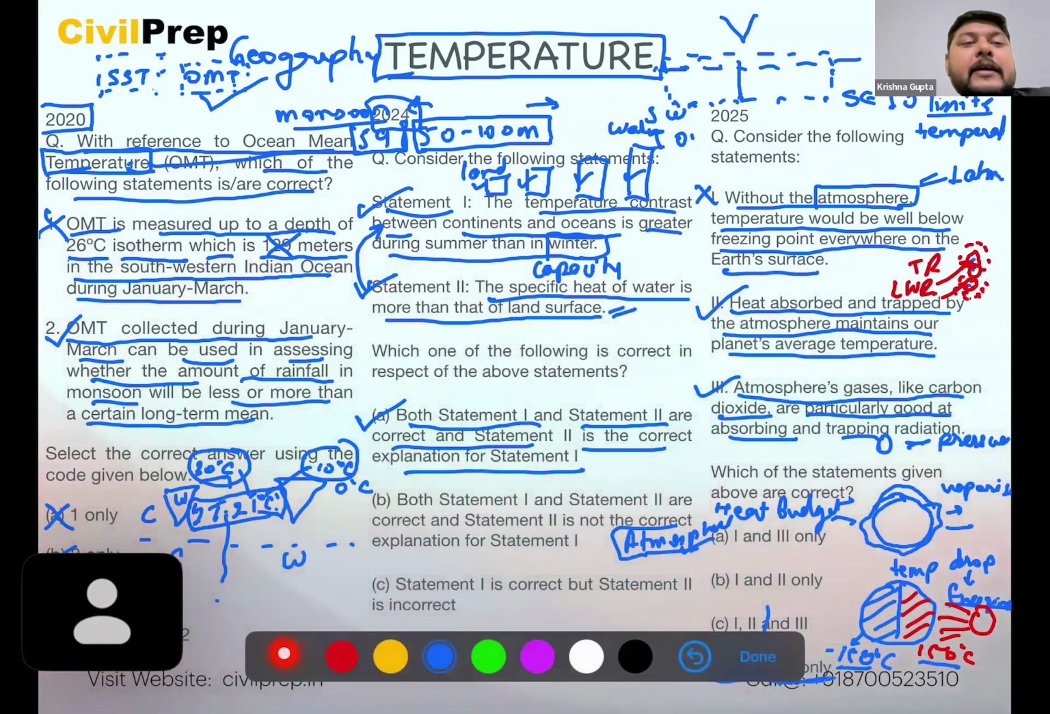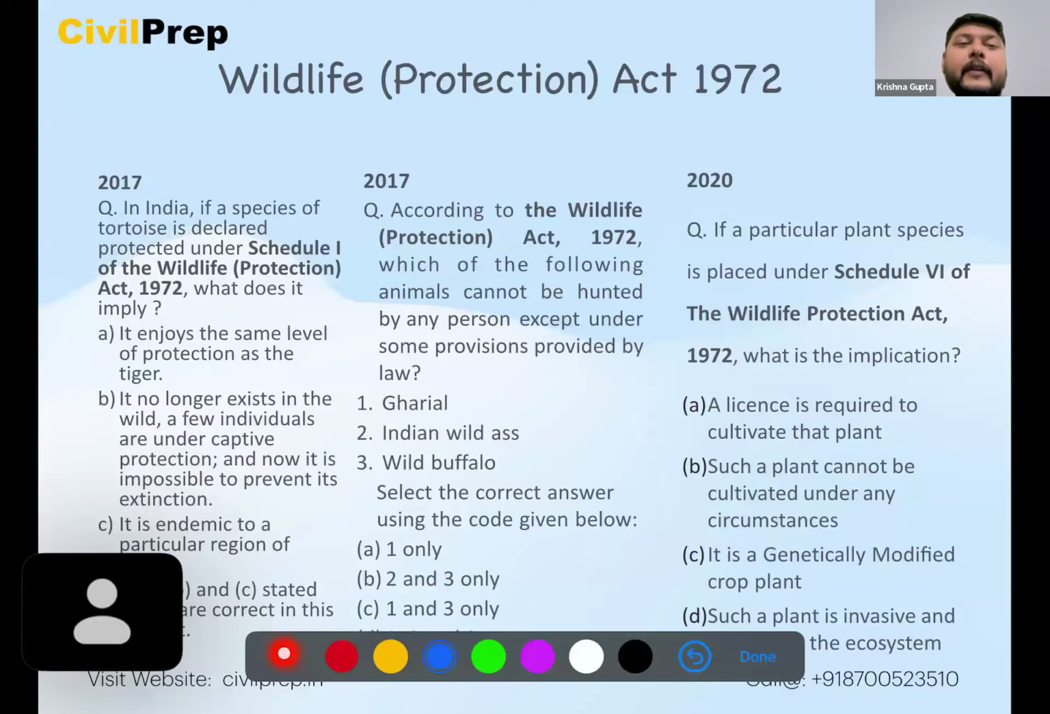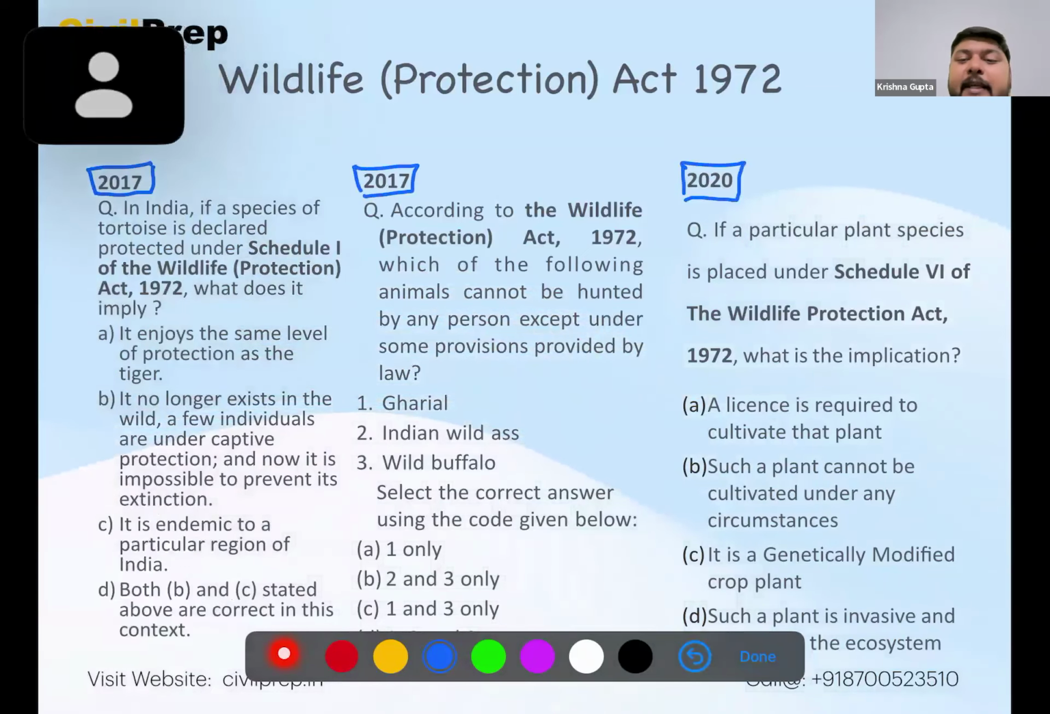So guys, this was a geographical topic for the theme temperature. Now moving to the next topic here, Wildlife Protection Act of 1972. Here we can see that a certain number of questions have been asked in 2017, another in 2017, and then in 2020. There are a lot of questions which have also been asked, but yes, we'll be discussing them later.